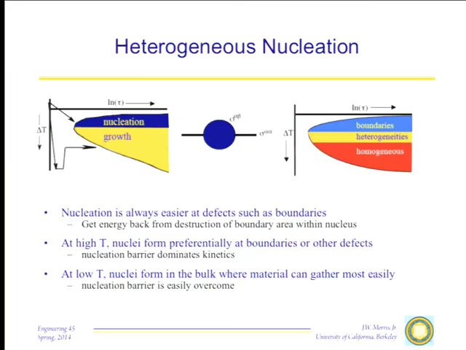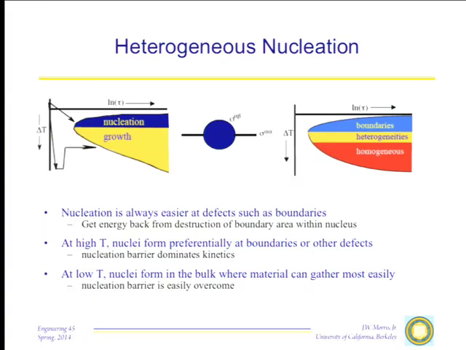When we trigger the transformation with only slight undercooling in a polygranular solid, we will tend to find nucleation along boundaries at high temperature. Other heterogeneities, maybe precipitate particles, things of that sort, will catalyze nucleation. I showed you examples earlier in the course of nuclei growing on other particles inside a solid. That's an example of heterogeneous nucleation. When we nucleate up here with small undercooling, where nucleation is the problem, we will almost always get heterogeneous nucleation.